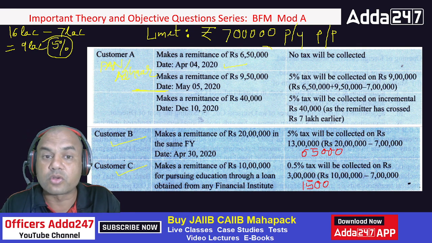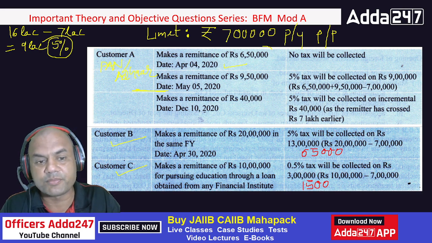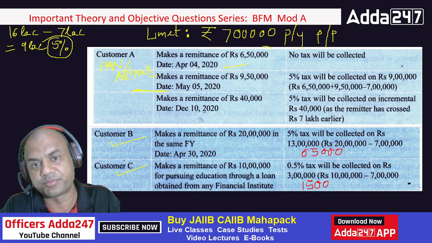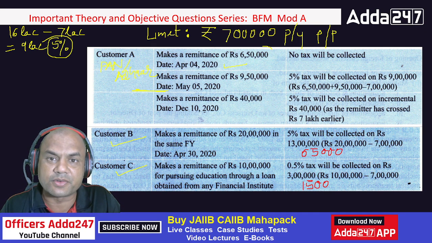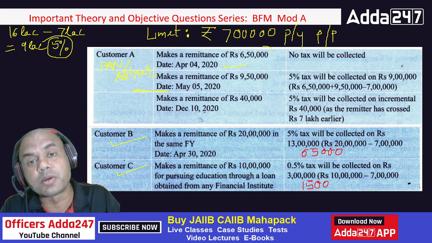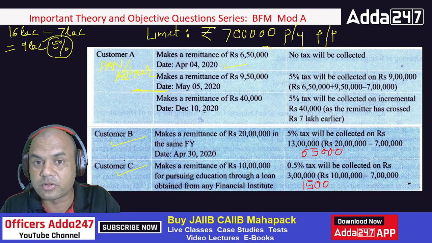Okay. So got this point, everyone? Keep it very simple. Again, I'll summarize this because last time also I had taken this numerical, but some of the students demanded to take it again. So remember, if the limit is below 7 lakhs, no tax is to be collected. If the limit goes above 7 lakhs, then you'll have to collect the tax on the difference, not the original amount, not the full amount.